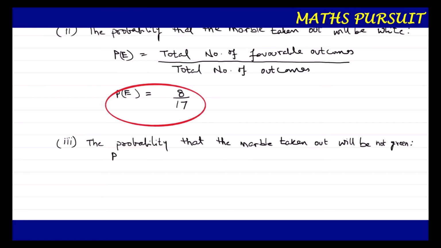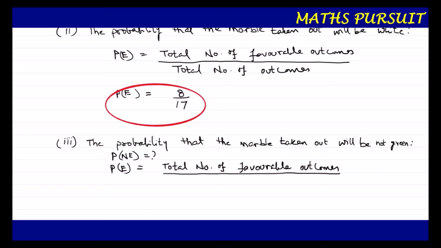So we need to find out P(NE). But let us first of all find out what is P(E). That means the probability that the marble taken out will be green. From that we can find out the probability that the marble taken out will be not green. So P(E) is total number of favorable outcomes upon total number of outcomes.